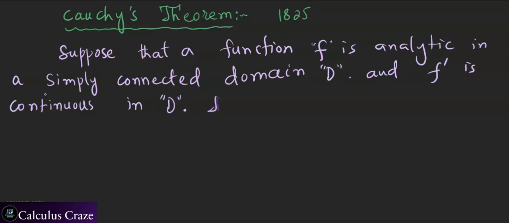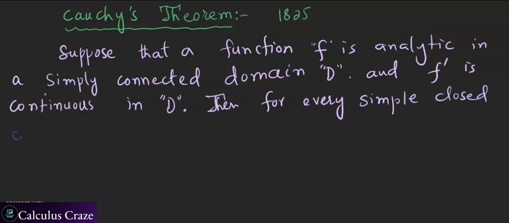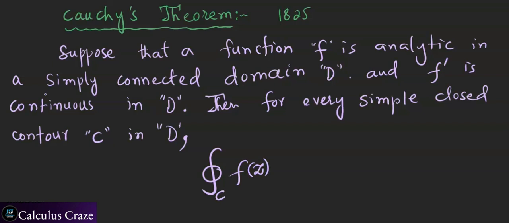Then for every simple closed contour C in D, inside the domain, we have the following: the contour integral over C of the function f of z with respect to z is 0.